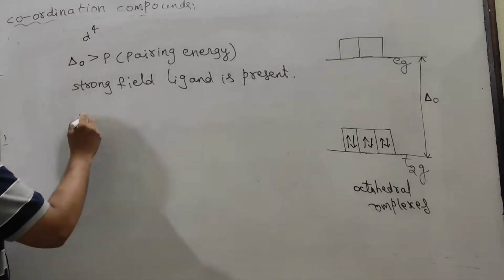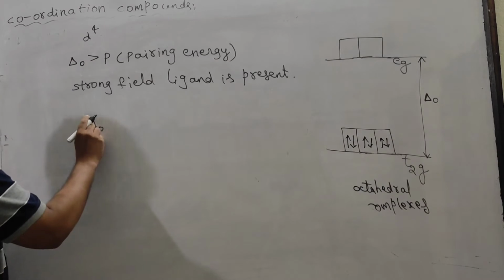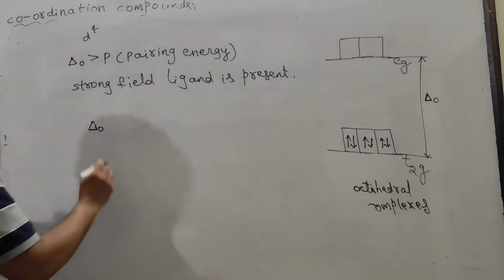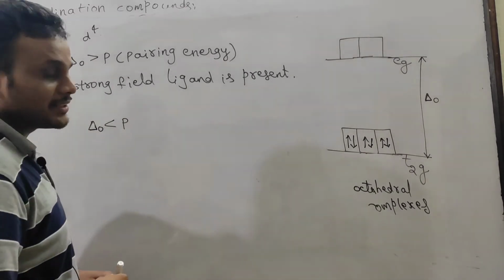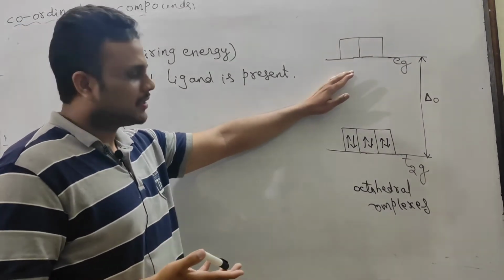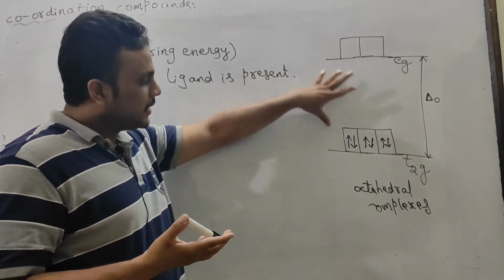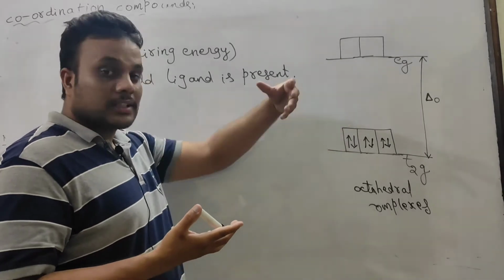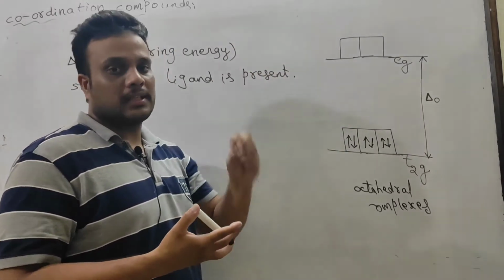Suppose a weak field ligand is present. Then we already know weak field ligands cause small crystal field splitting, so del naught is less than pairing energy. In such cases, the fourth electron enters the EG set, because no doubt the entry of an electron in the EG set also affords some energy, but in such cases it affords less energy.